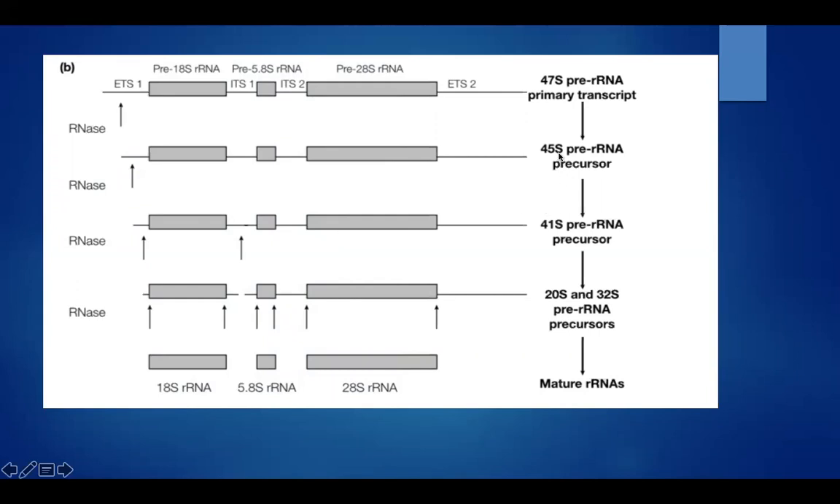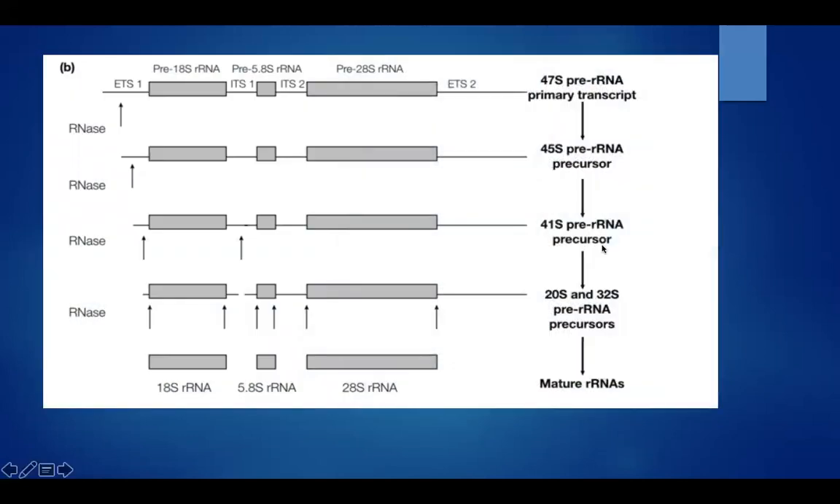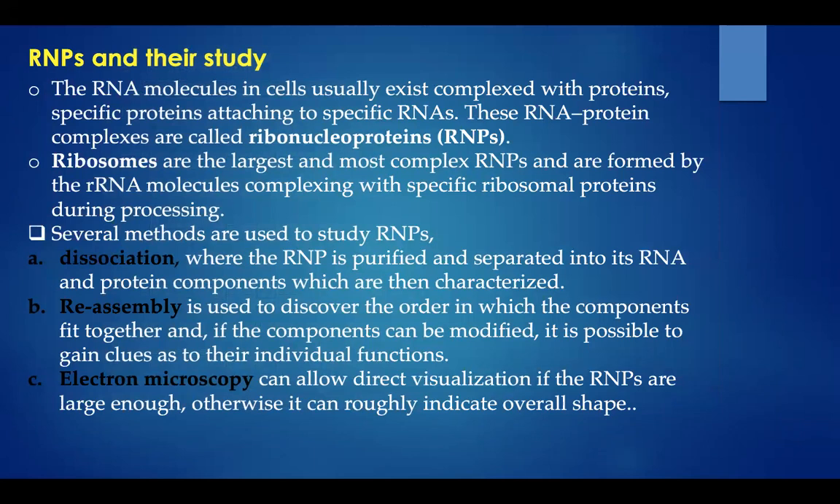In the next step, the 45S pre-rRNA precursor is going to cleave and form the 41S pre-rRNA precursor, and again it forms the 20S and 32S pre-rRNA precursors, and at last these 20S and 32S pre-rRNA precursors are further cleaved or trimmed to give 18S rRNA, 5.8S rRNA, and 28S rRNA. These are the mature rRNAs. So this is the process of rRNA processing in eukaryotes. Next, we'll study RNPs and their study.